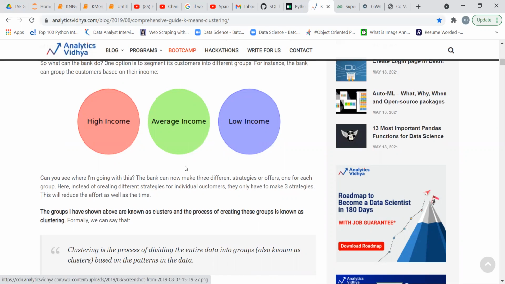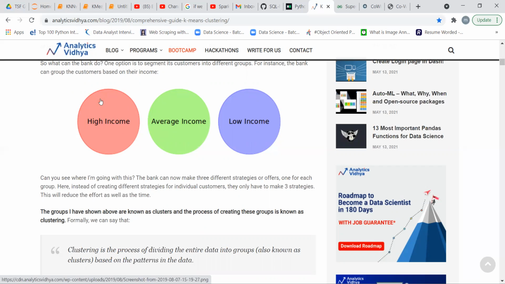The second property says that the distance between the high income and the average income customers would be high because they are not related to each other.